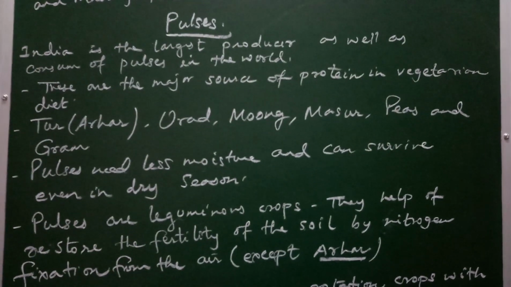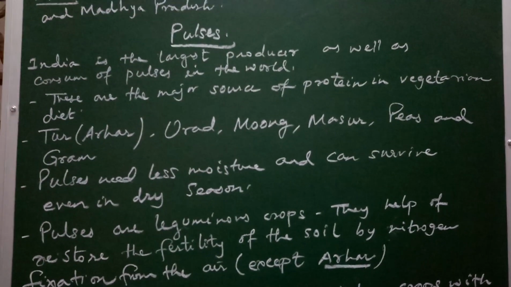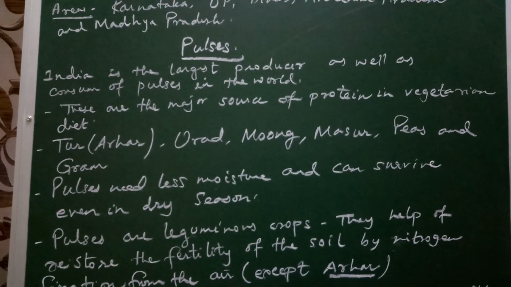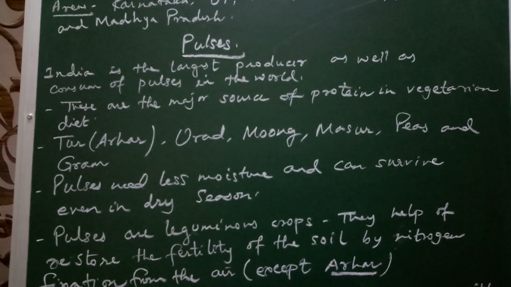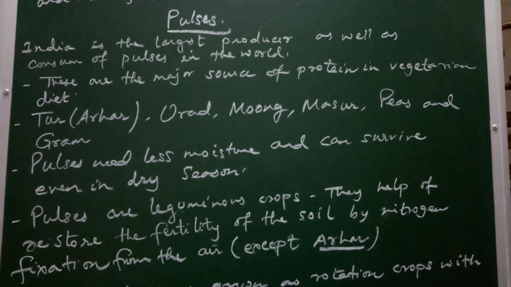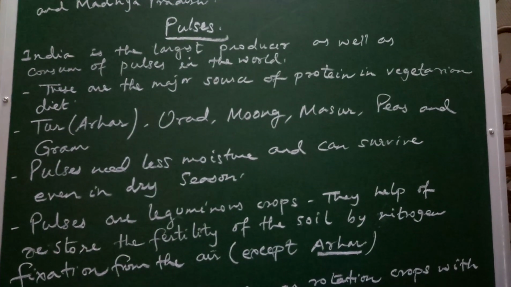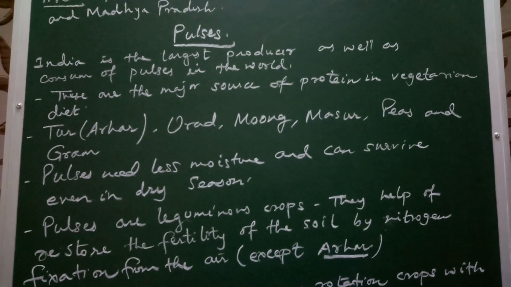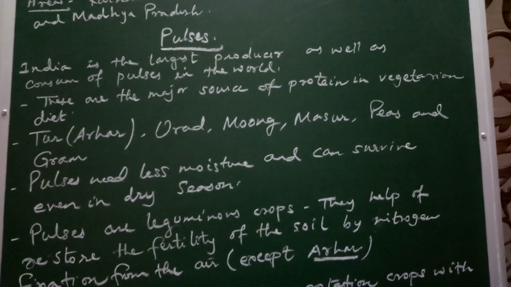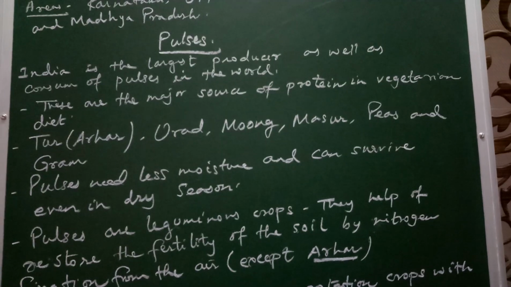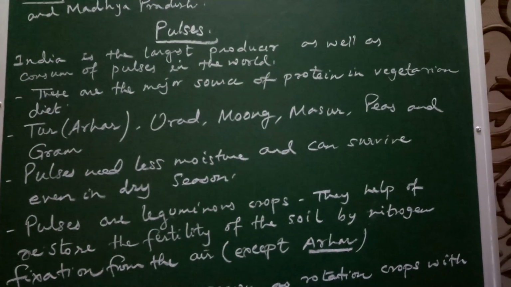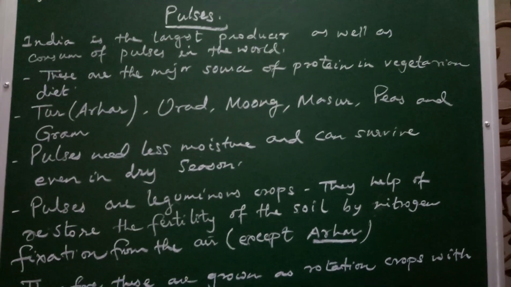The next is pulses. India is the largest producer as well as the consumer of pulses in the world. Pulses are the major source of protein in the vegetarian diet. Major pulses grown in India are tur, that is arhar, urad, moong, masur, peas and gram. These are some of the major pulses which are grown in our country.